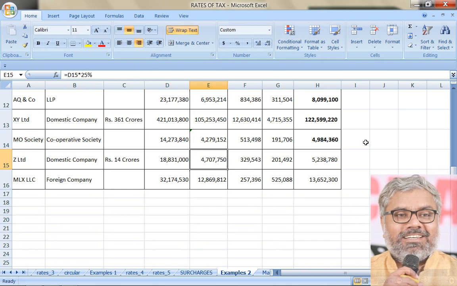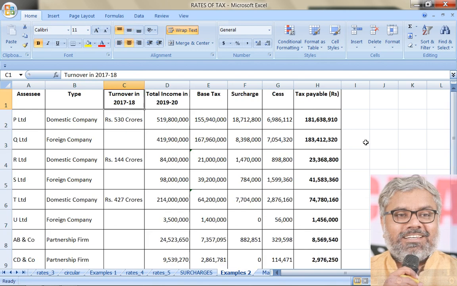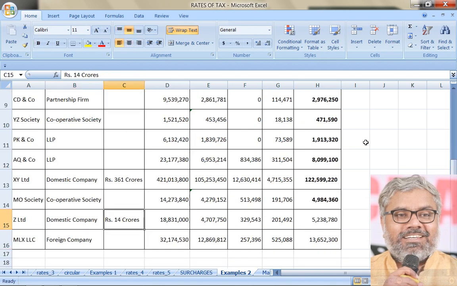Then why is turnover required? That is only for this purpose. Whether 25% or 30%, that depends on turnover. That too not the turnover of the current year. Sometimes to confuse, 2019-20 turnover also will be given, 18-19 also will be given, 17-18 also will be given. Like that 3 years' turnover will be given. We don't care about the other 2 years. We only care about the turnover in relation to 2017-18. So that is how, where the useful information is, where the not so useful information is, we have to identify. Anyway, in this case, we have 7% surcharge only.